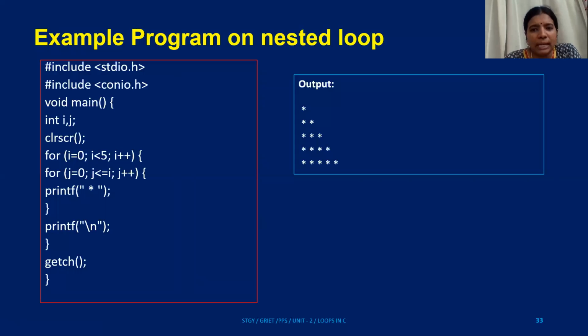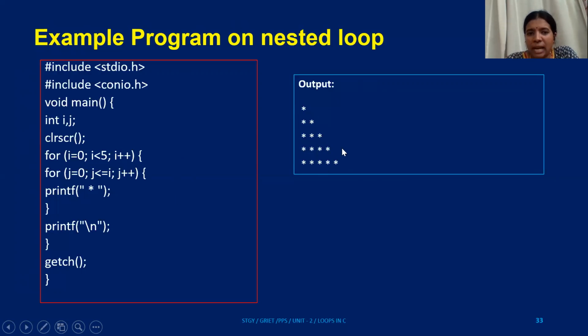Let us take up a simple example and try to understand what a nested loop means. Here is a simple example where I'm trying to print a pattern like a pyramid of stars. How many lines? 1, 2, 3, 4, 5. So the input is 5. If the input is 5, I'm printing 1 star in the first line, 2 stars in the second line, 3 stars in the third line, 4 stars in the fourth line. This is how I tend to use this.